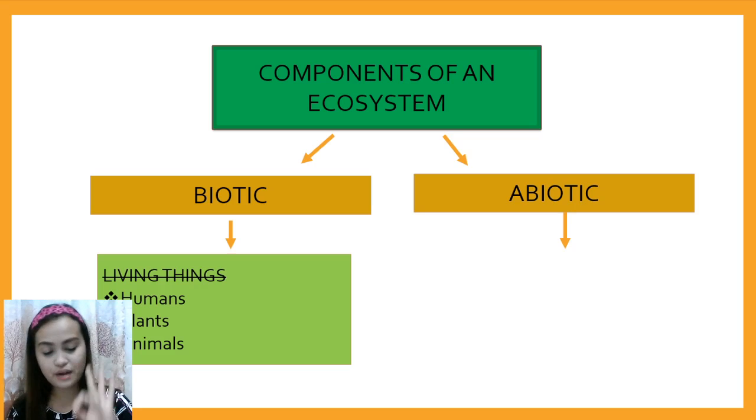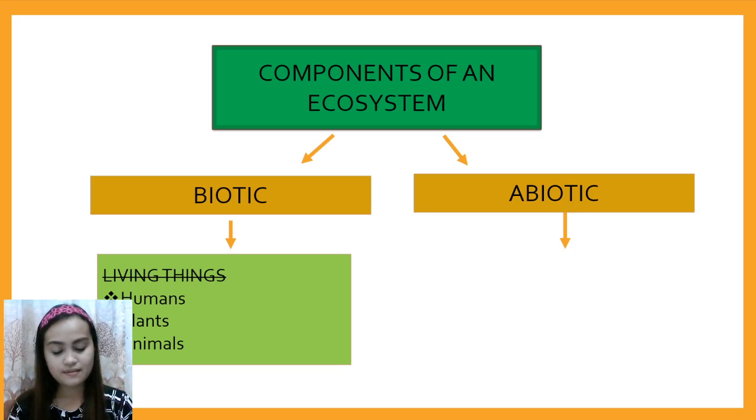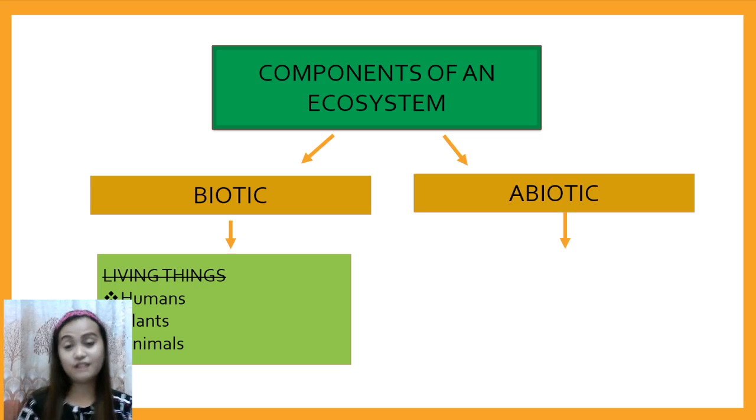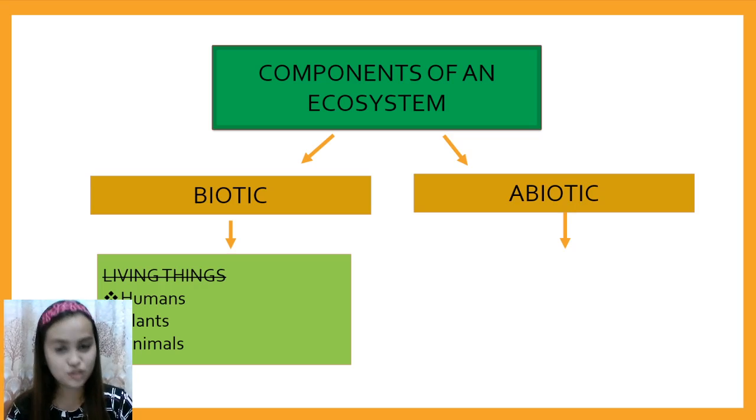There are three main groups of biotic components: producers, consumers, and decomposers. You can find them in a food chain. So next time we will tackle the food chain. So again, biotic are the living things in an ecosystem.